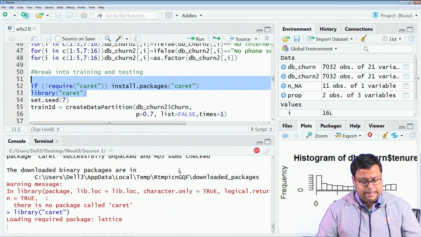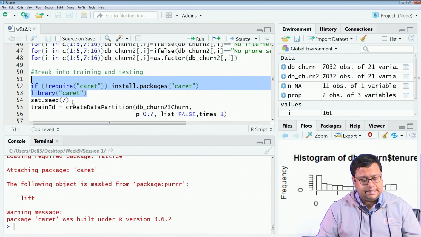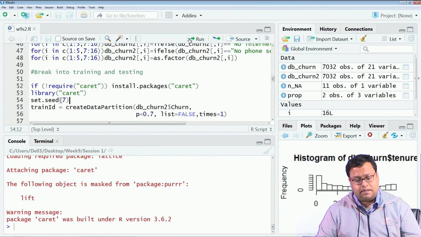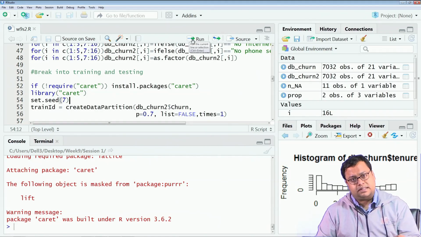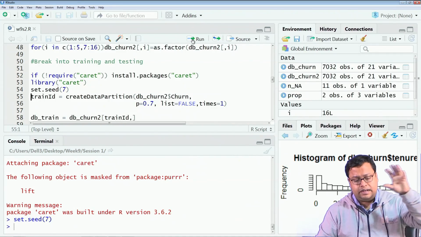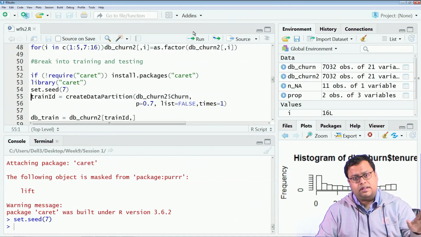Caret is getting installed, and then I set seed 7. Set seed 7 is so that it becomes reproducible research. Whatever result I get on my computer, if I run it again on the same computer, the same results will come, so the randomness in creating training data and testing data is fixed at a system level.